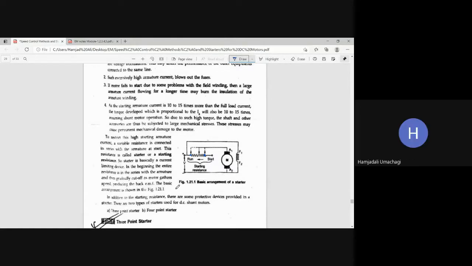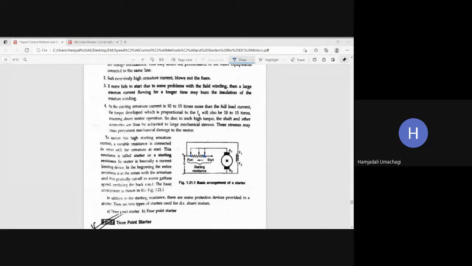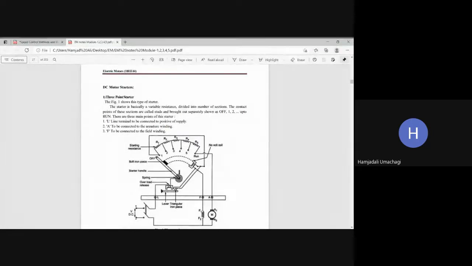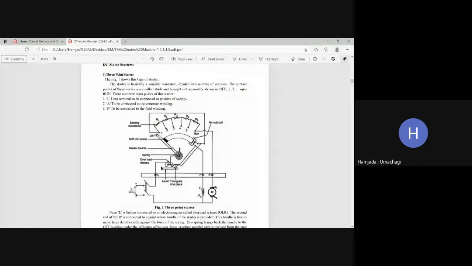Yes, sir. Okay, so this is all about the necessity of the starter. So now again in the starter there are two types, that is 3-point starter and 4-point starter, that we will see now. Can you all see this? Yes, sir.